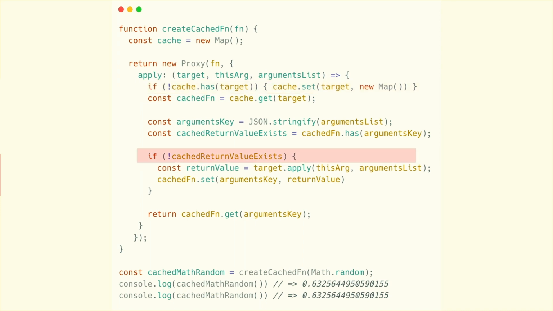For a given arguments list, we'll also check, is there a cache entry already? If there isn't, we'll invoke the function and also set the cache entry for that argument. We definitely need to actually return the actual value from invoking our target function. To keep it simple, we'll always get it from the cache.